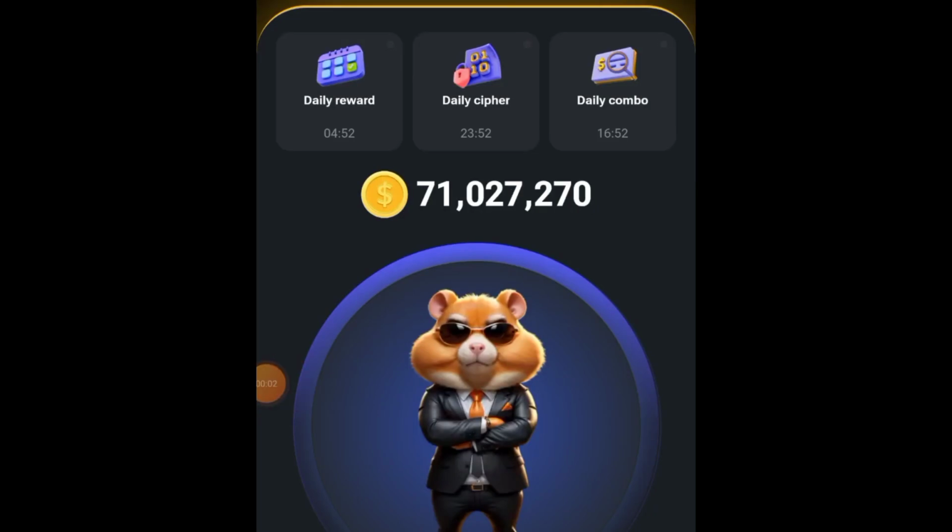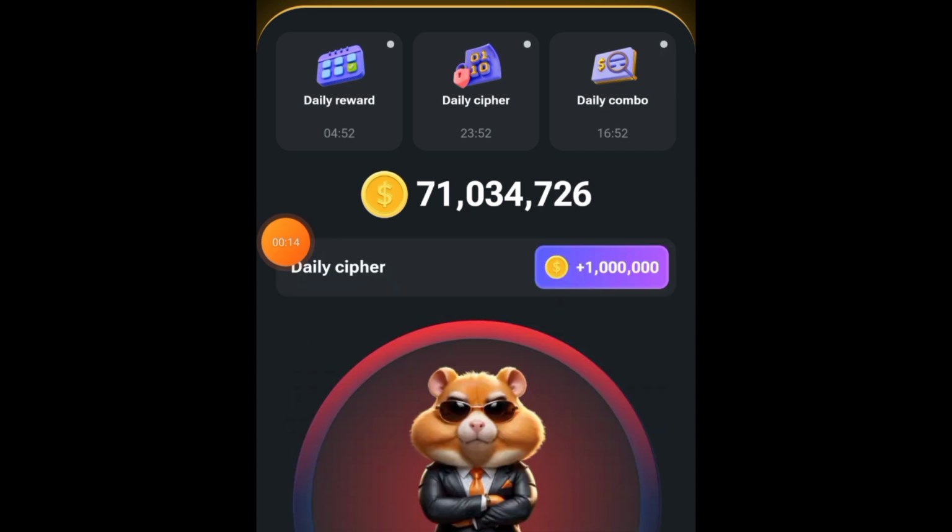Today's daily cipher for Hamster Kombat. So without wasting much time, the first thing we need to do is to come here. So we tap on it for us to enter our daily cipher dashboard. So the daily cipher for today is Oracle, O-R-A-C-L-E.